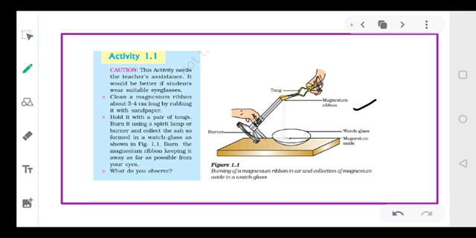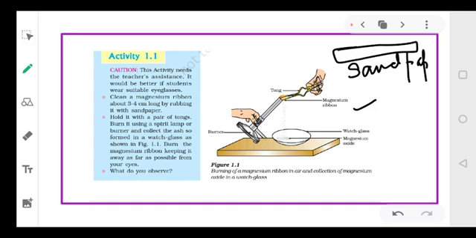Now students, why do we rub it with sandpaper? Suppose this is your magnesium ribbon and we rub it with sandpaper. Why do we need to rub it? See, when magnesium is present in the air, it rusts.